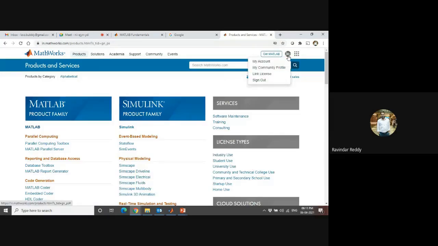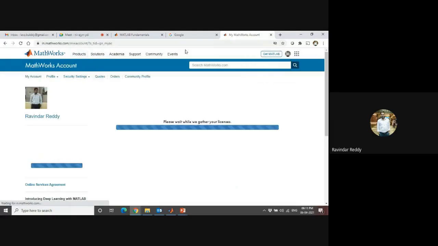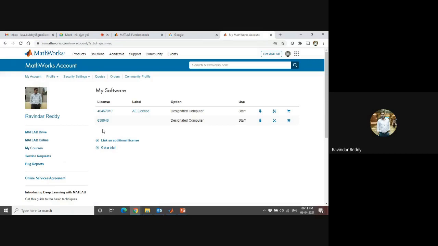Click again on the right side and go to My Account. If you have a license, for example if you are logging in with your college domain, it will show your college campus license number here. The license number and everything is shown here. Then come to the left side and click on My Courses.